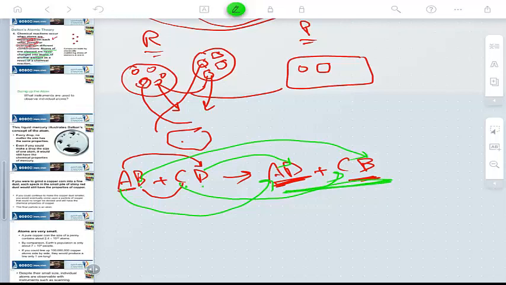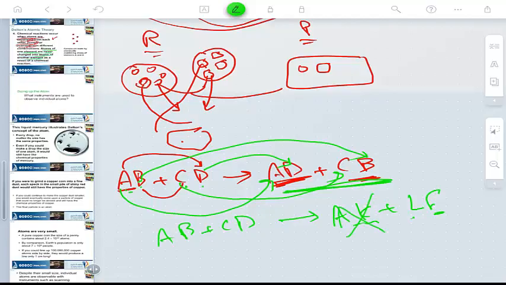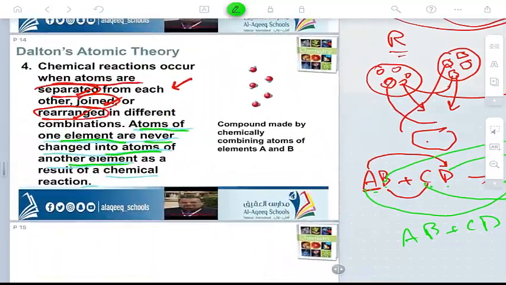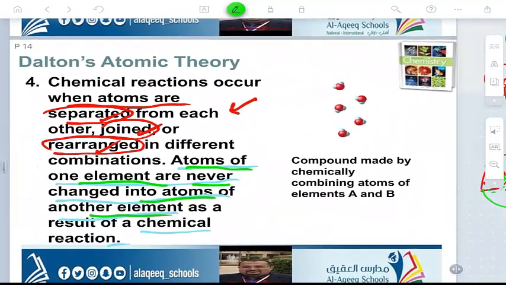You cannot change the atoms into new atoms. Maybe rearranged, joined, separated, yes, but no new atoms in the reaction. You cannot say AB plus CD yields AK plus LF. New elements? How come? It doesn't happen like this. This is the point he mentioned in this theory, number four.